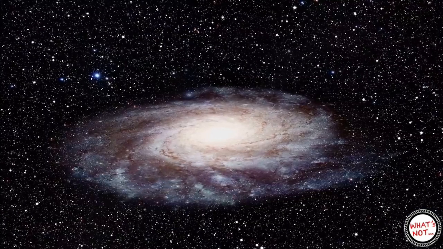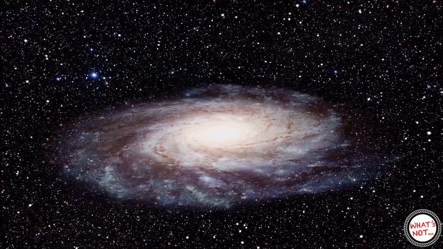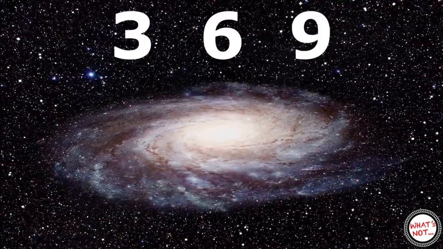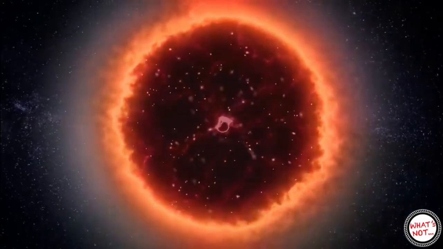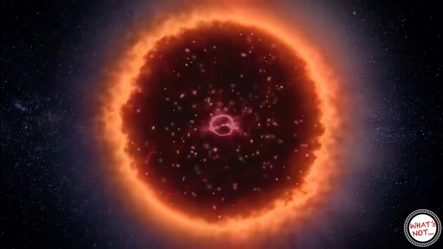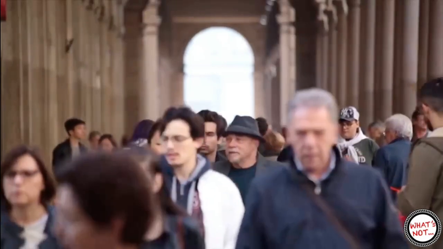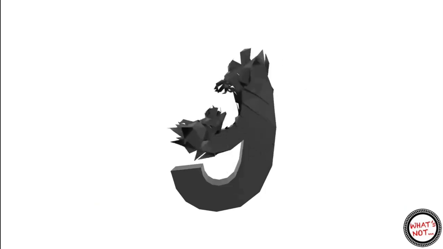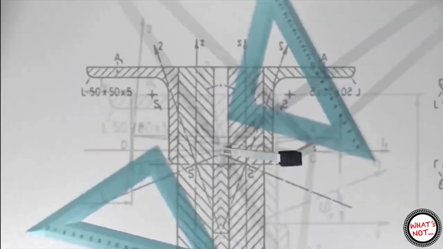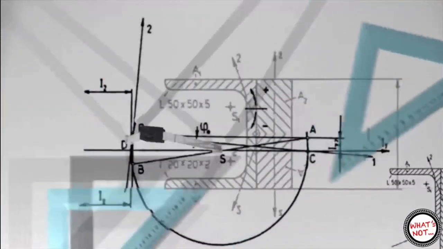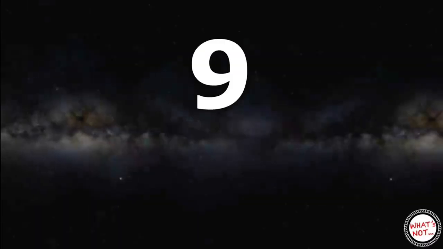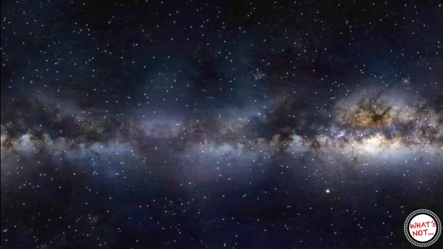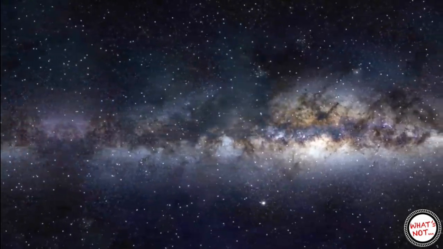After watching this video you will understand how our whole universe is controlled by numbers 3, 6 and 9 and how they are present everywhere in the universe. You will also know how the numbers 3, 6 and 9 represent a higher dimensional world while the rest of the numbers belong to our 3-dimensional world. I will also discuss how the number 9 is controller of all the other numbers and how it can control even space and time. Here I will provide many mathematical and physical evidences and examples to prove how the number 9 is present everywhere and is the controller of all the other numbers and the universe.